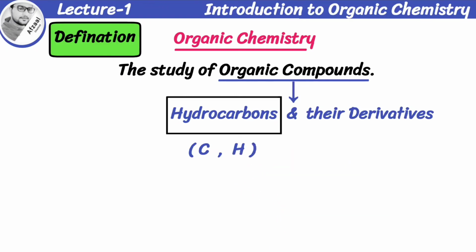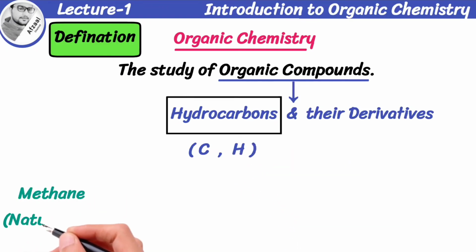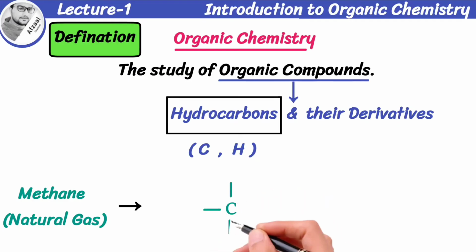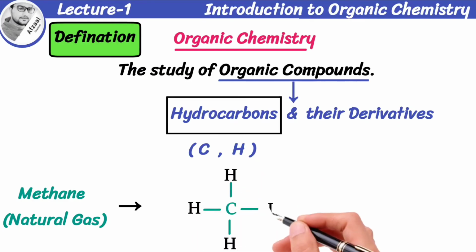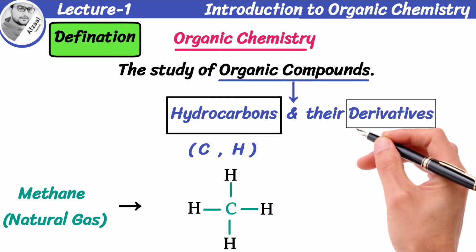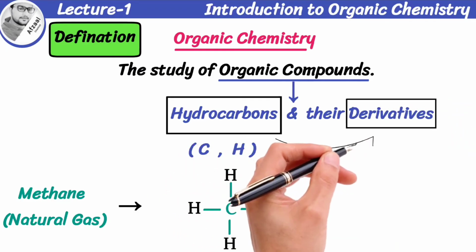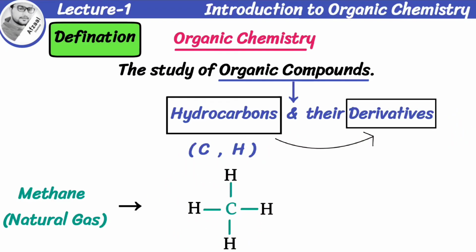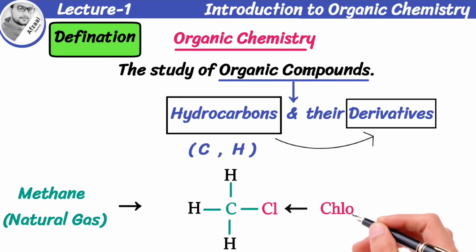We take an example of methane, found in natural gas, which is an organic compound containing both carbon and hydrogen elements. Now, what is meant by derivatives of organic compounds? The compounds that are derived from hydrocarbons by replacing one of the hydrogens with any other atom. So the derivative of methane formed by replacing hydrogen with a chlorine atom is known as chloromethane.